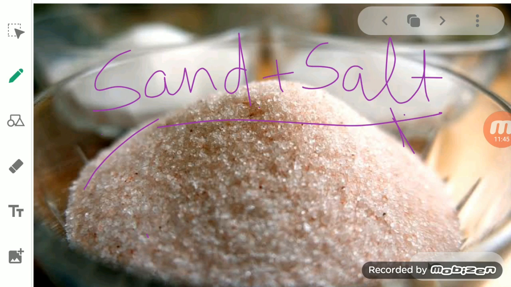We know that salt is soluble in water while sand is insoluble in water, and the difference in the solubility of salt and sand is used to separate them. The difference in physical property between these two components makes it easy to separate them from each other. So this is the mixture of sand and salt. At first we take the mixture of sand and salt in a beaker, and then we add water to it.